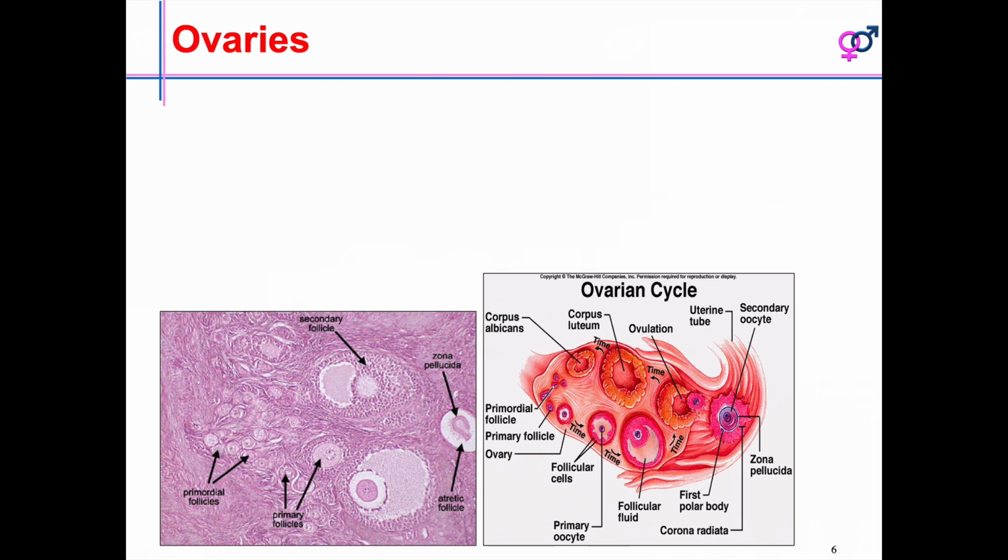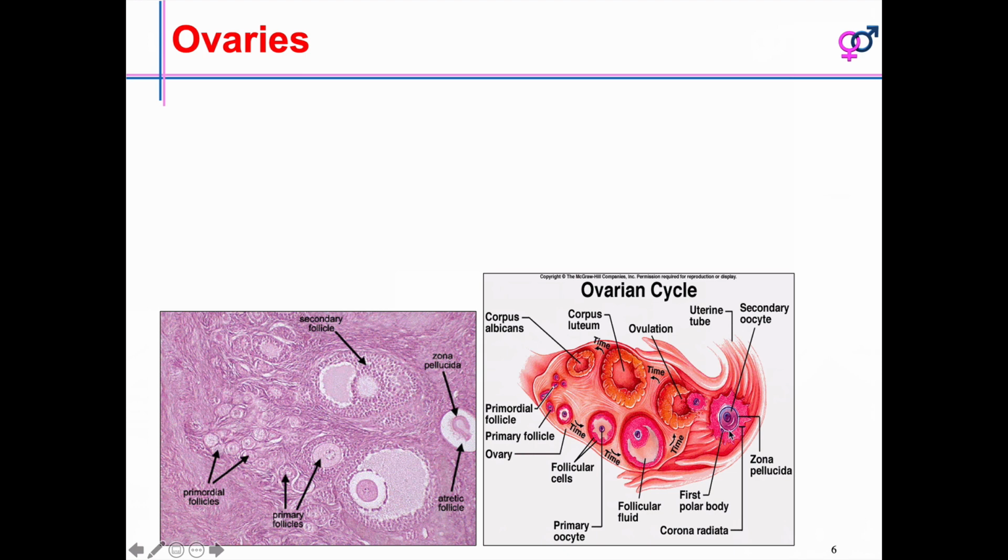That means there are around 300 to 400 ovarian follicles, like this one, primordial follicles. But every month, every 28 days, one will start to mature. The maturing ovum goes from primordial follicle to primary follicle, then secondary follicle, and then the ovum.